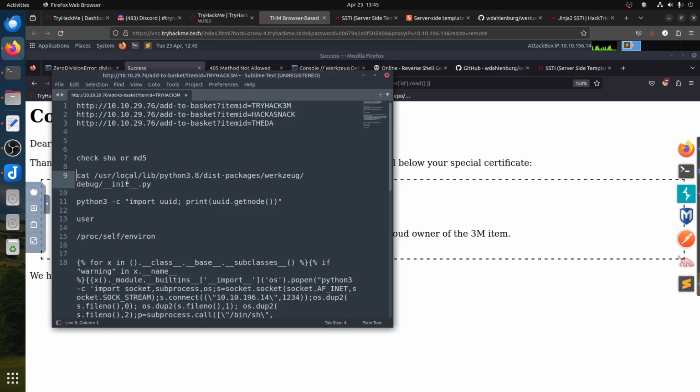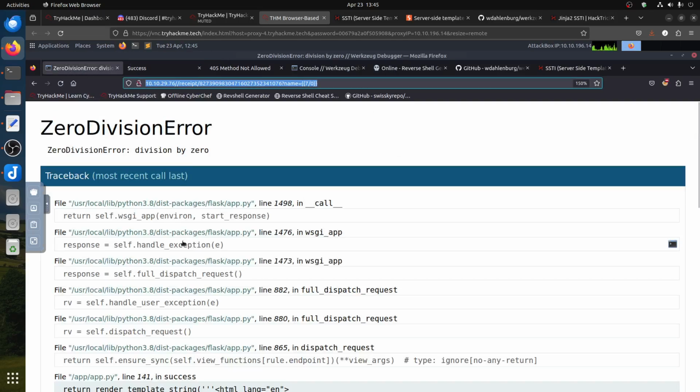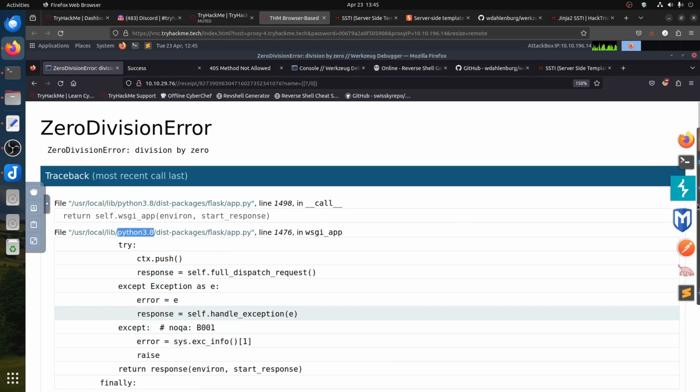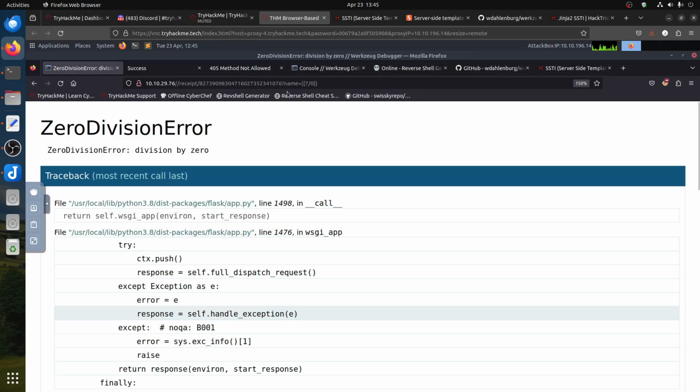We can get this file, using a local Python 3.8. Remember when I said this error is very important, because it gives us the application and stuff, so we don't make mistakes. So this is the file that will give us certain very important information for us to get.